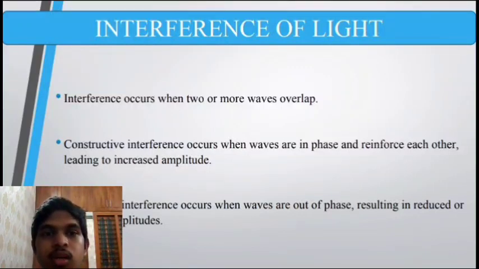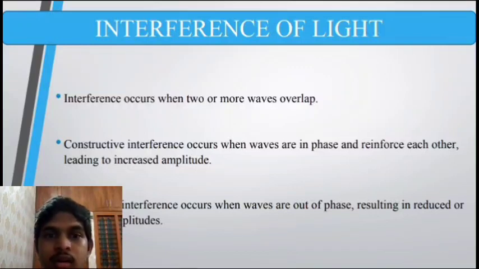Constructive interference. Constructive interference occurs when waves arrive at a point in phase. In phase means there is no phase difference, or the phase difference is 0, 360, 720, with the same phase. In this case, the amplitude adds up, resulting in a bright fringe or region of maximum intensity.